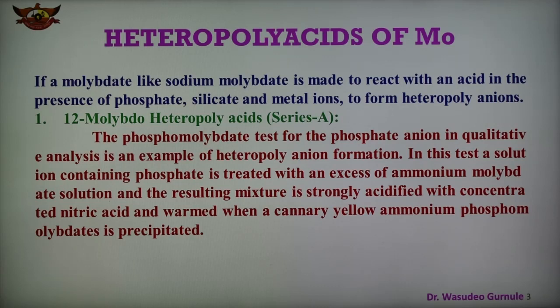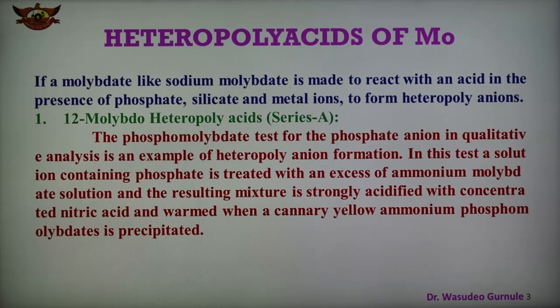And here, for heteropoly acids of molybdenum, molybdate, like sodium molybdate, is reacted with the acid in the presence of phosphate, silicate, and metal ion, which form the heteropoly anions. So in this way heteropoly anions are formed. There are three parts. One is the 12 molybdo heteropoly acid, the second is the 6 tungsto heteropoly acid, and the third is the 9 tungsto heteropoly acid.